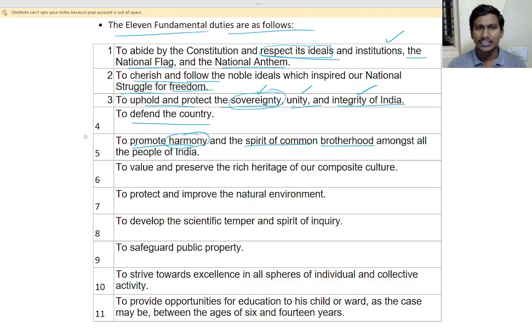Brothers to each other. That is, we should be in respect with each other, isn't it? Yes. All the religions and castes and peoples and all the states.